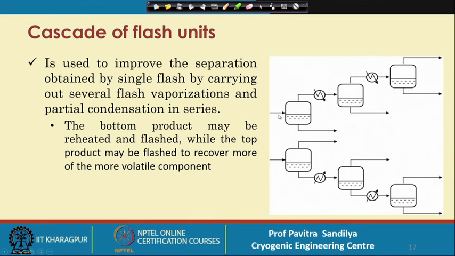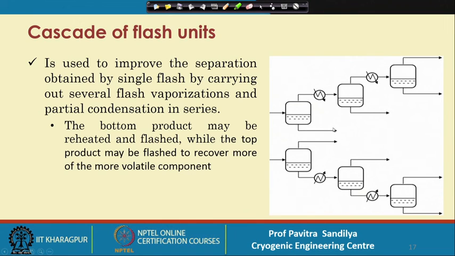In this way, by consecutive partial condensation, we are able to enrich the vapor. That means we are making the vapor more and more enriched with the more volatile component. Here we are not doing anything with the liquid, because our desired product is the vapor.